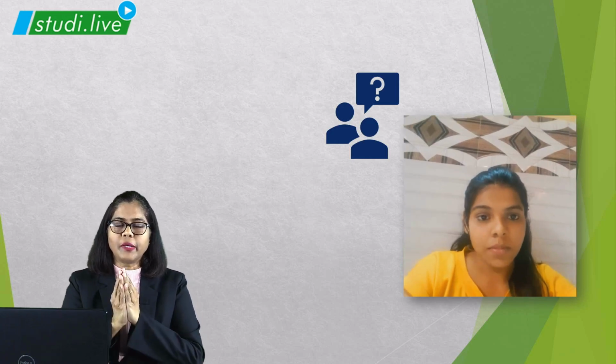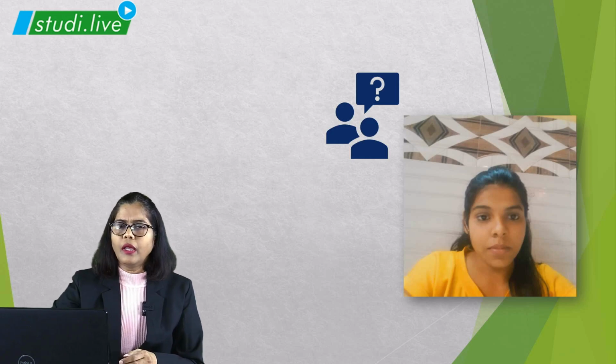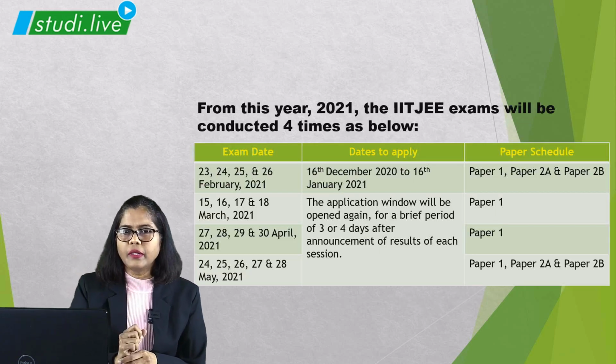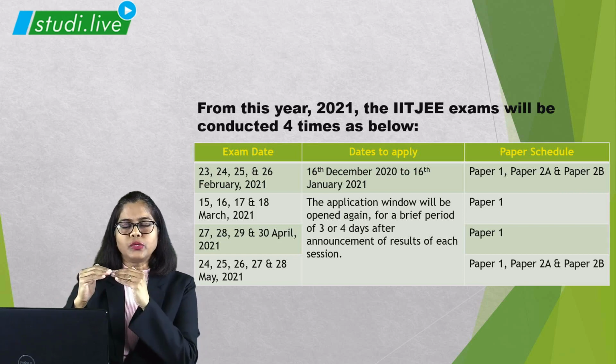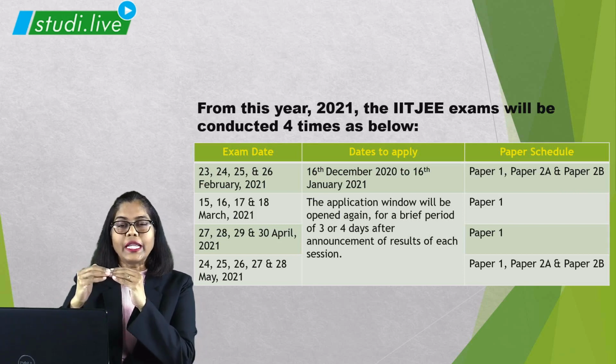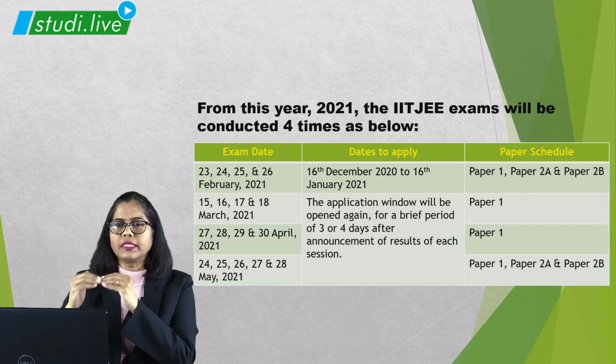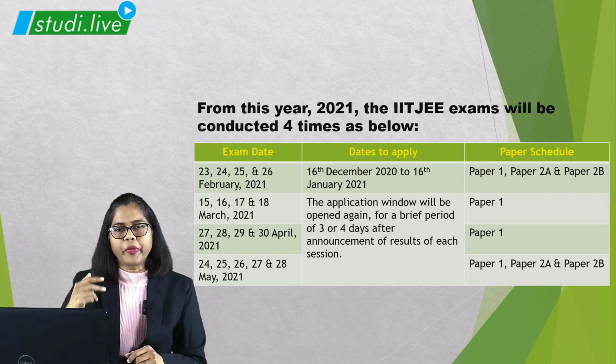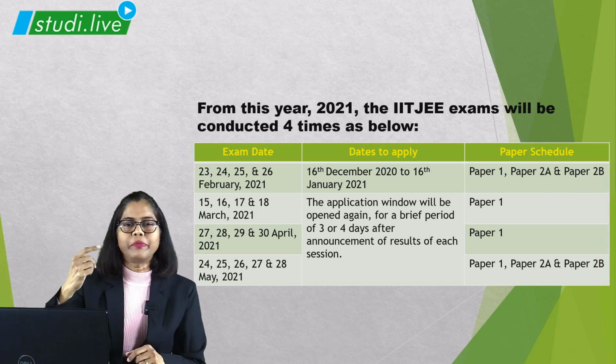Okay. See, Jaya, you want to give the exam in the month of April, right? See, the thing is, if you want to give the exam in the month of April, these are the dates which I have shown you here. So, those who are giving exams in March will get the result, and within 3-4 days after the result, the application window will open. Those who want to appear for the April session can fill it up at that time.